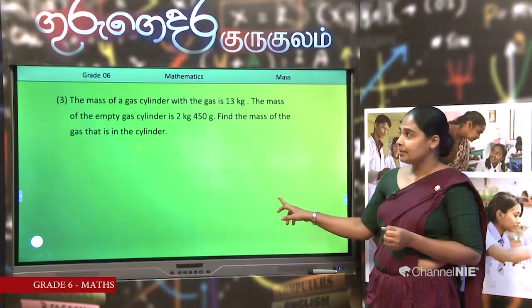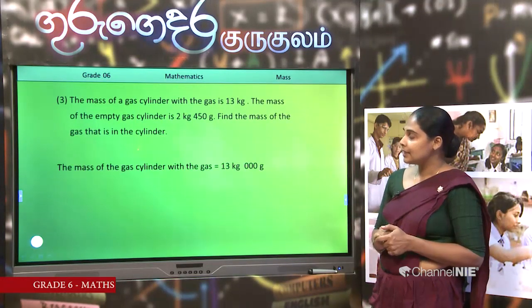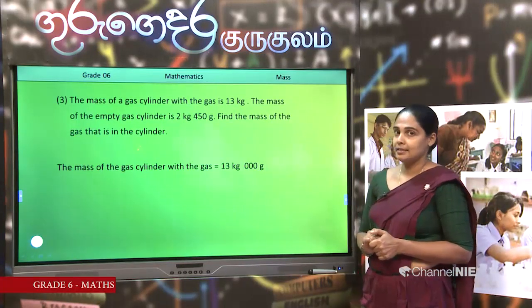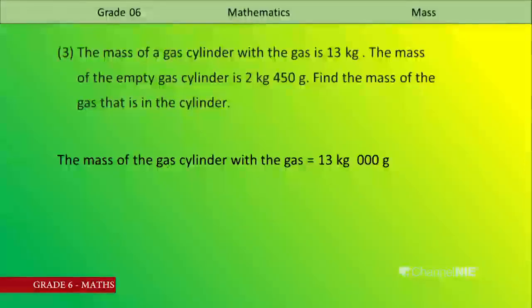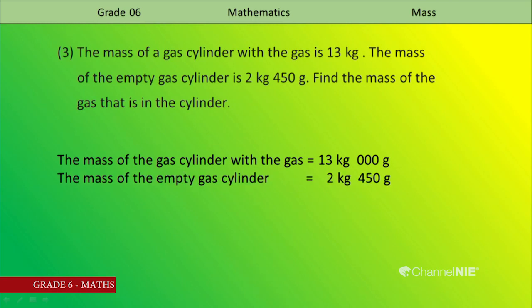First step, we can write the mass of the gas cylinder with the gas. Why did we write it first? It is the total, 13 kilograms. There are no grams, but I put 3 zeros. Next, we have to subtract the mass of the empty gas cylinder. It is 2 kilograms 450 grams. Now, we have to do the subtraction. Then you can obtain the mass of the gas.